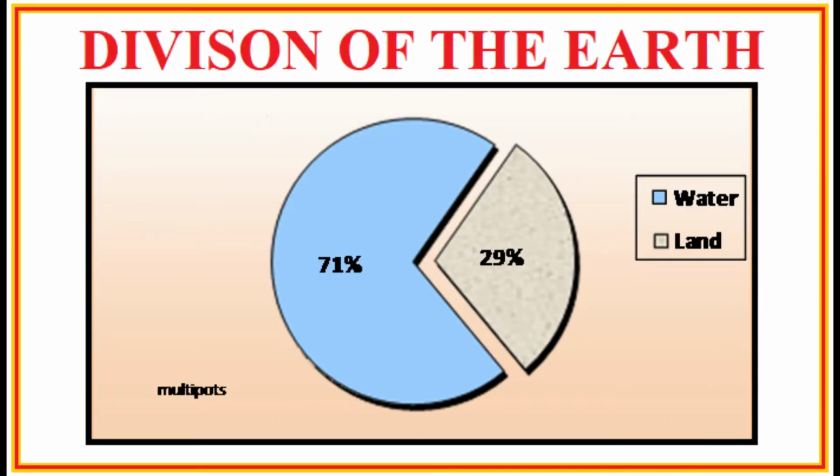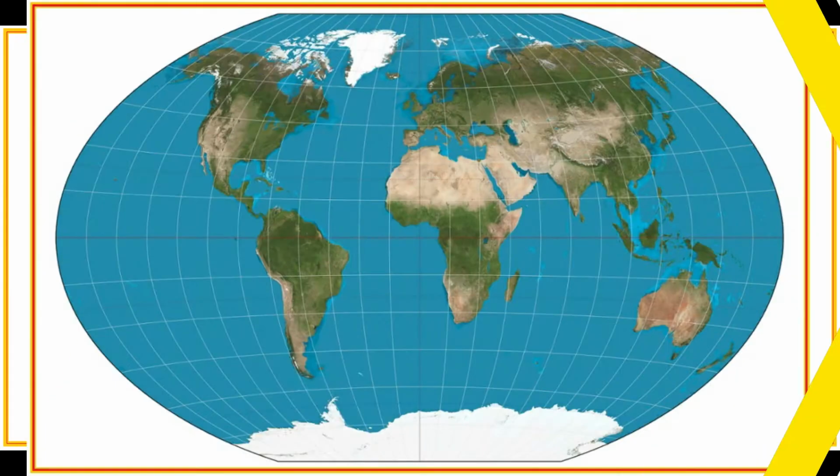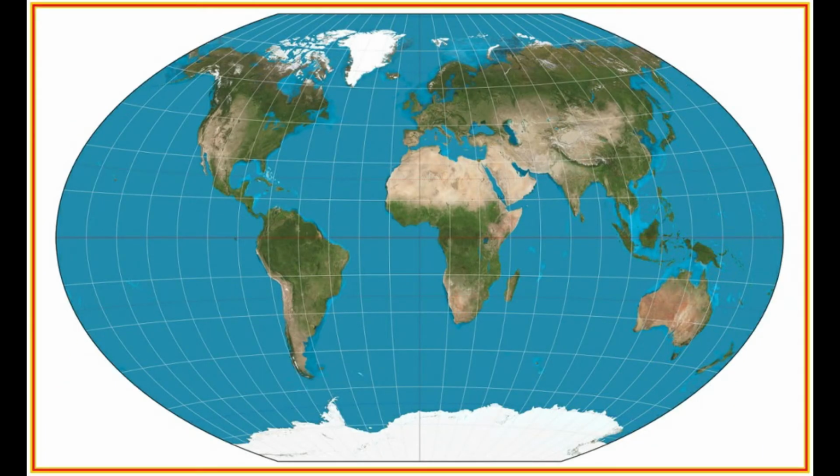Hello friends, talking about Earth's total surface, 71% of its surface is covered with water and 96.5% of the Earth's water is found in the form of oceans. Today we are going to talk about oceans.